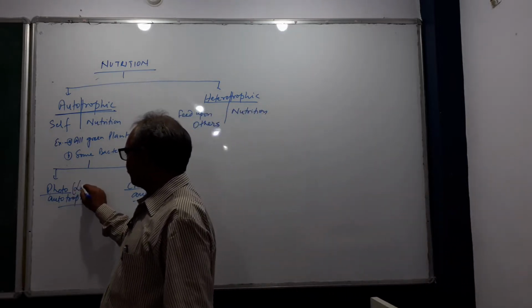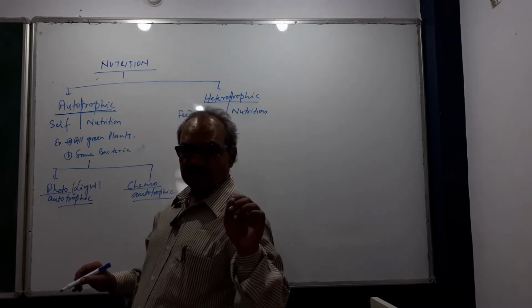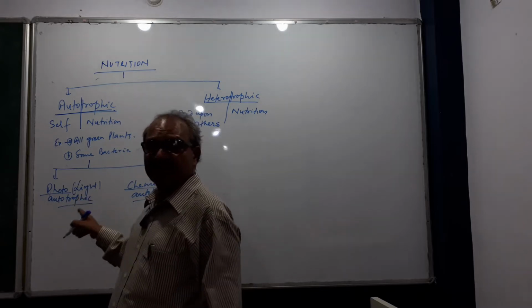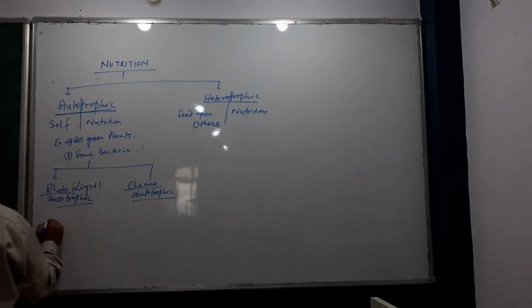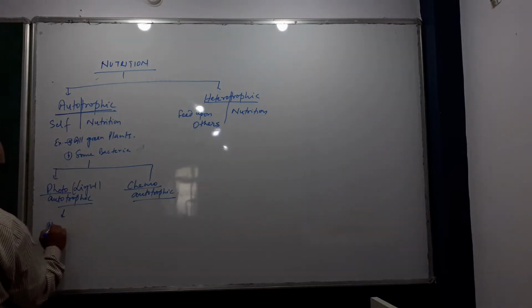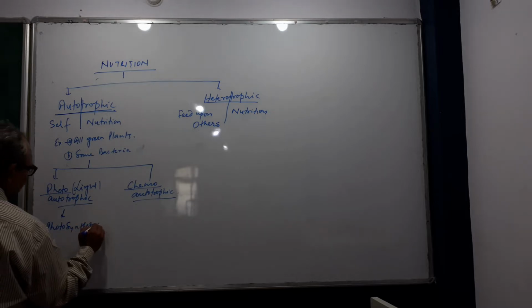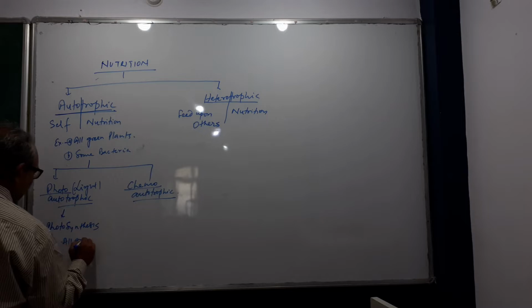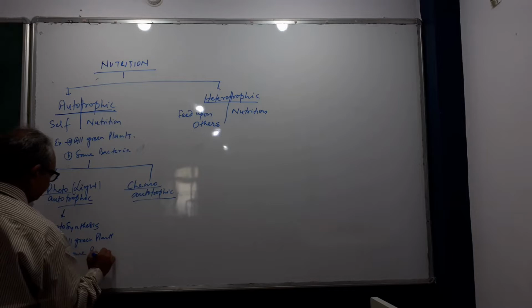Photo means light. Those organisms which make their own food with the help of light are called photoautotrophic. Means photosynthesis. Example, all green plants and some bacteria.